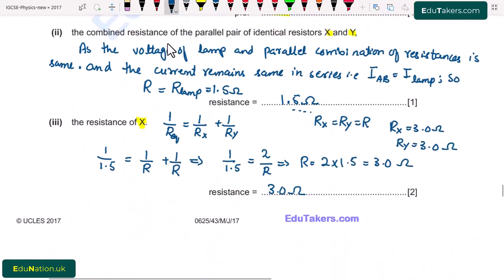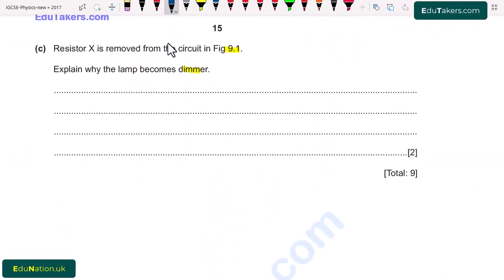So I write here the resistance of circuit increases and current decreases.